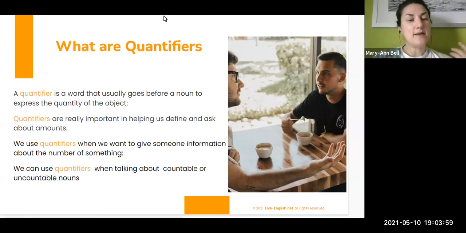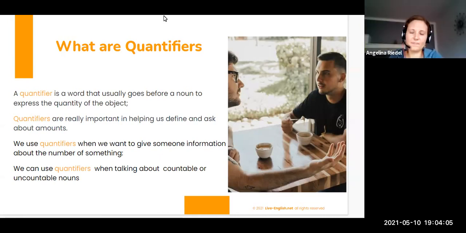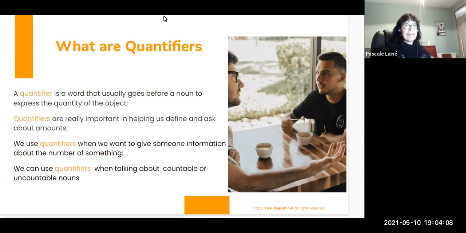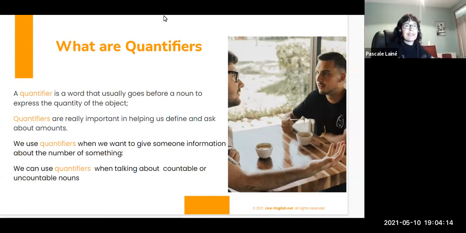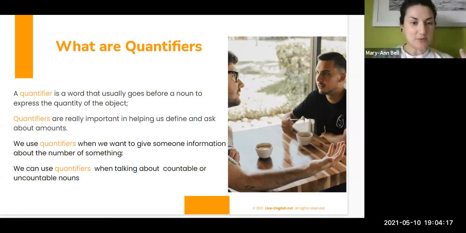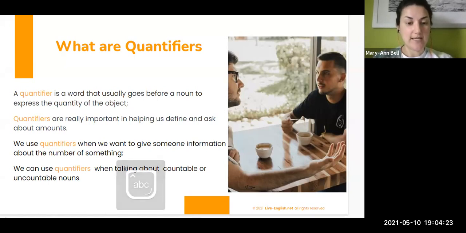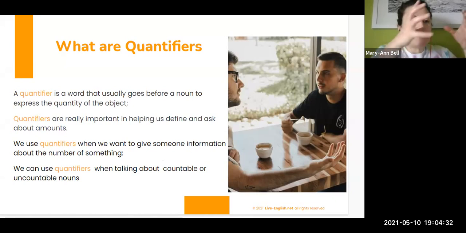Okay, can anybody give me some examples of uncountable nouns? Time. Time, yes. Milk? Milk, yes. Water. Money? Water, yeah. Money, yeah. So with uncountable, usually we think of things that are measurable. Okay, so you guys mentioned milk and water. Okay, there's no specific unit of milk or water. We generally tend to measure these things in milliliters or cups.